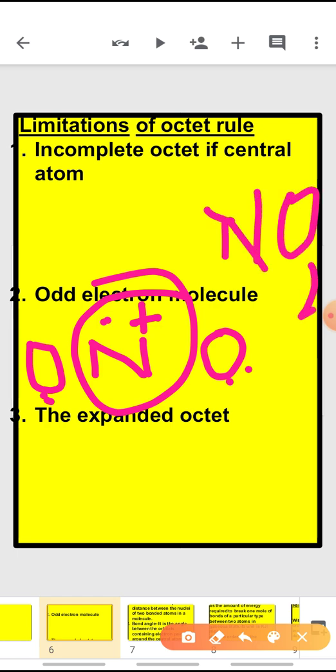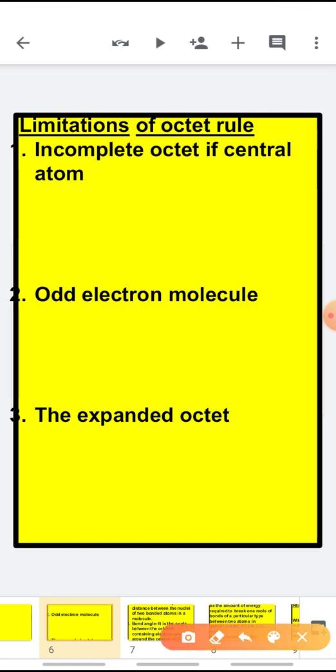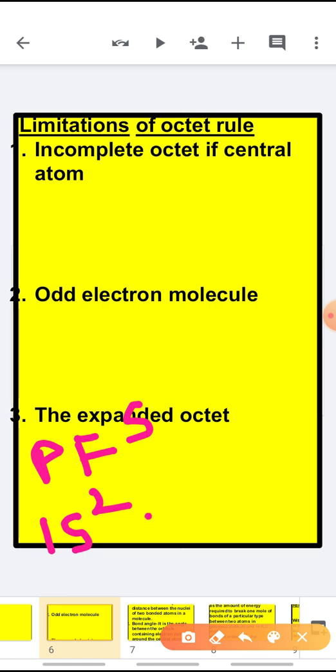Actually not stable, it dimerizes and forms N2O4. Another limitation of the octet rule is the expanded octets. Expanded octets, we can take the example of PF5. Phosphorus, 15 is the atomic number, 1s2, 2s2,